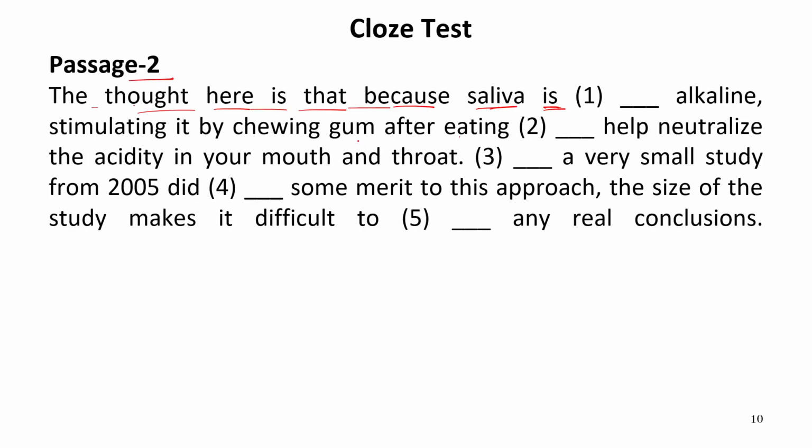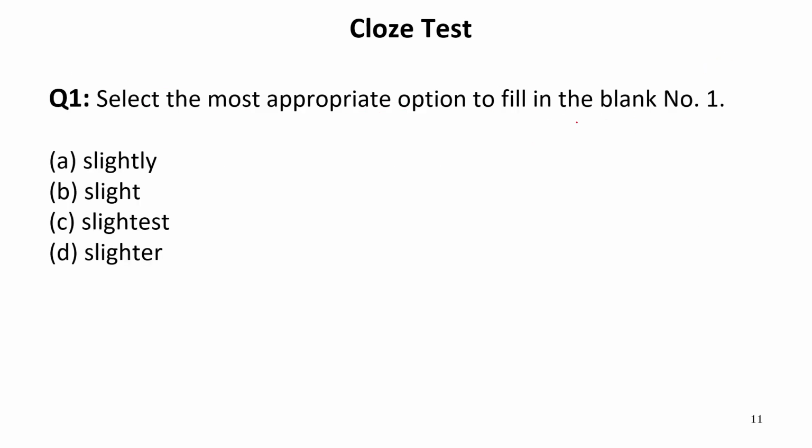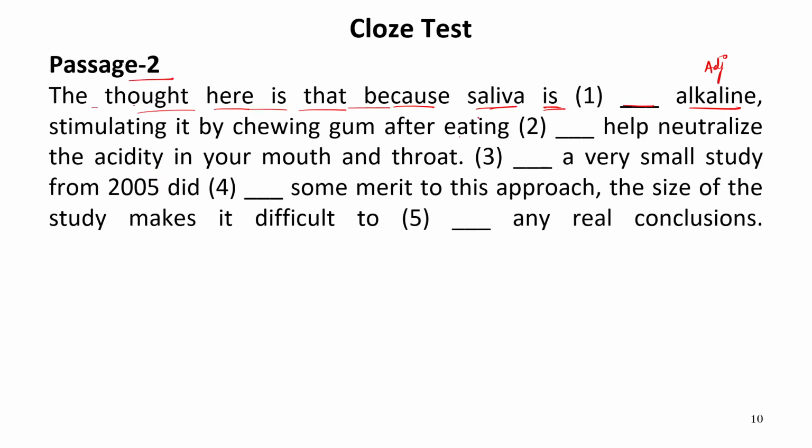Now, here alkaline is an adjective. So we need an adverb over here. Now let us see the options: slightly, slight, slightest, slighter. Slightest and slighter are the comparative and superlative degrees of adjective, so these should not come over here. To qualify an adjective, we need an adverb. So it should be slightly. Slightly is an adverb. Therefore, if the word is same, we have to match the part of speech that is required. Here, to qualify an adjective, we need an adverb, so it should be slightly. So the correct word here should be slightly alkaline.